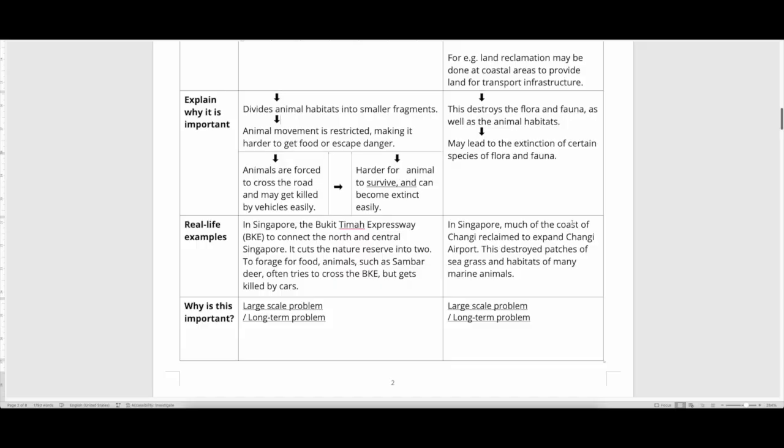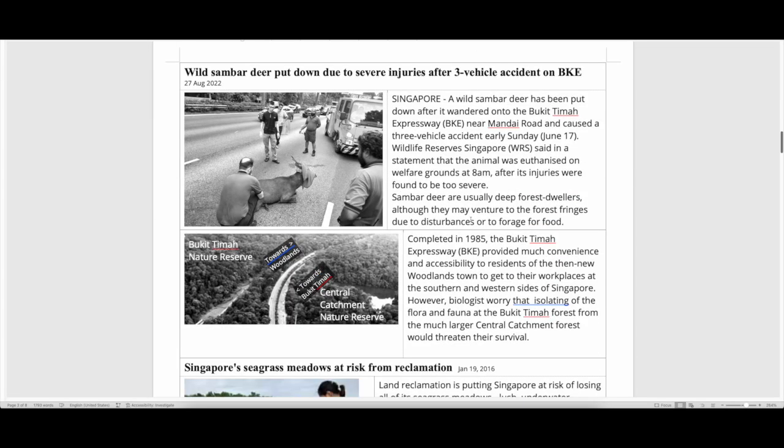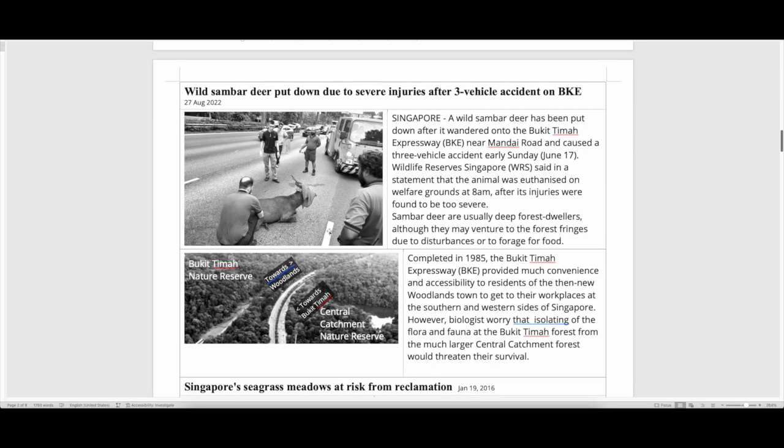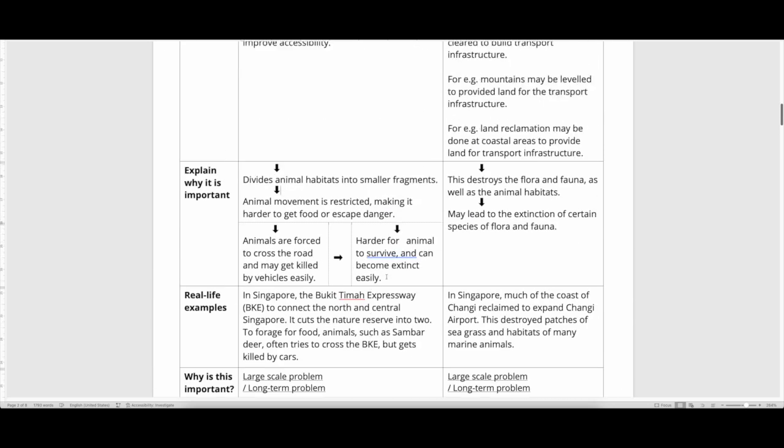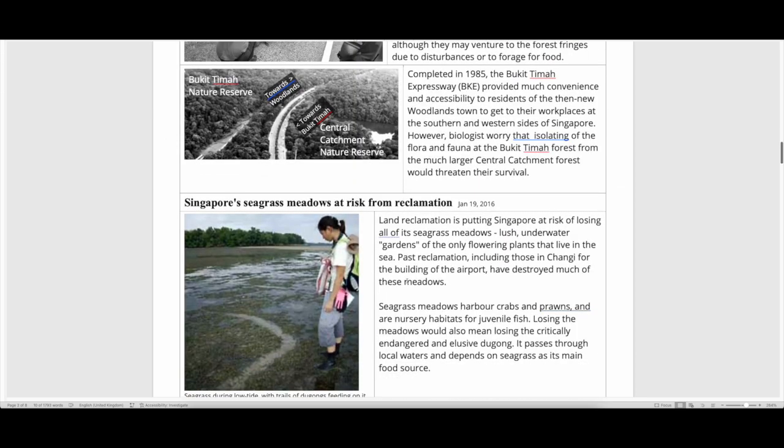All right, so these are some past incidents you can see on page 3 of your notes. This very rare local deer, the Sambar deer. There were a few incidents where they wanted to cross over to the Central Catchment Nature Reserve to look for more food. They were so desperate that they actually ran across the traffic. Most of the time they don't make it, they get knocked down by vehicles. As a result, it's harder for these animals to survive and easier for them to become extinct.